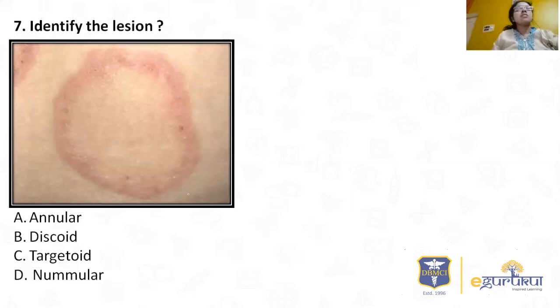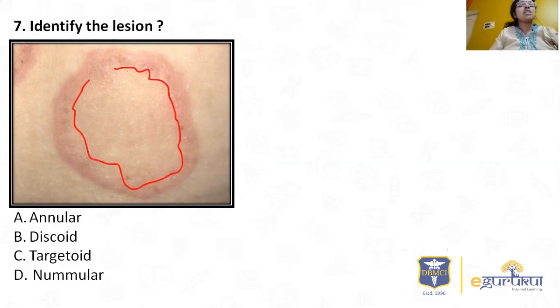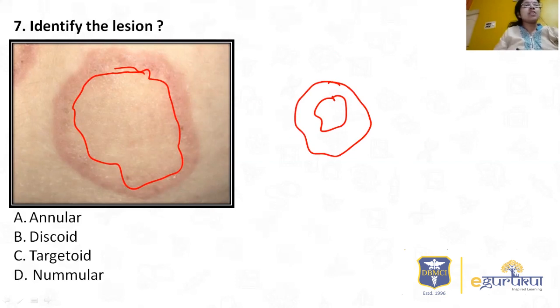So coming to the next question, identify this lesion. Here there is a picture-based question where you are seeing a ring-shaped lesion, and you can look at the margins also here. The margins can be easily made out, and there is a ring within the ring lesion. So here the lesion appears like this. This is one margin and this is the other margin. So this could be an annular lesion. So the correct option here is annular.